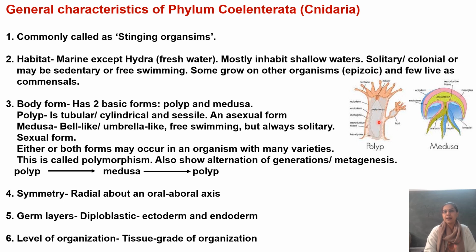has arisen by budding. Now the medusa, the second zooid form, it is bell-like or umbrella-like and it is free swimming and is always solitary, right? These are the sexual forms because of the presence of gonads here. Now, the very important feature of the phylum Coelenterata is that they exhibit the property of polymorphism.